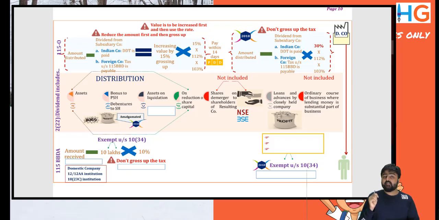It says dividend includes, and there are 5 clauses: A, B, C, D, E. It is defined in an inclusive manner, meaning dividend which is actually paid by the company is a dividend, and these 5 clauses are deemed dividend. For 2(22)(a) to (d) there is a separate treatment, and for 2(22)(e) there is a separate treatment.